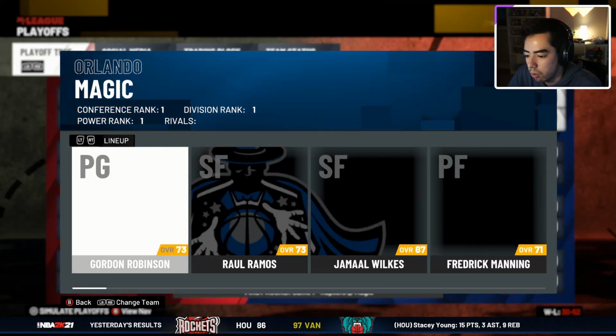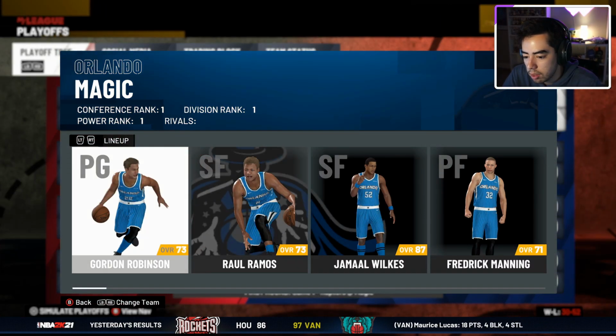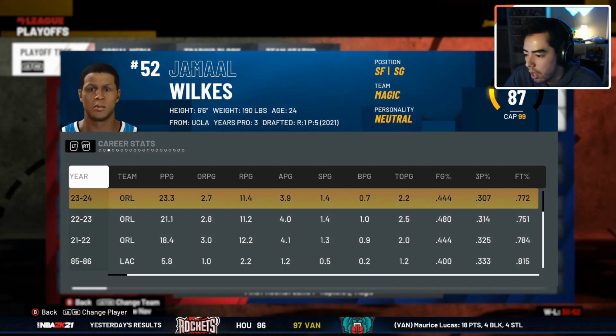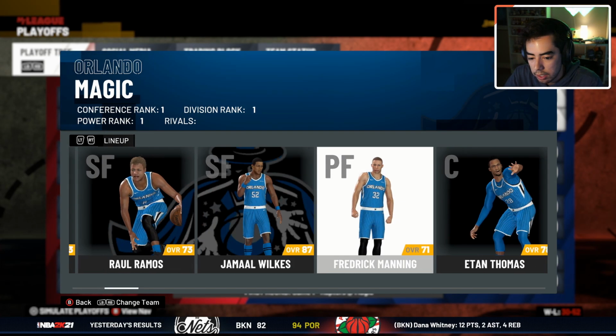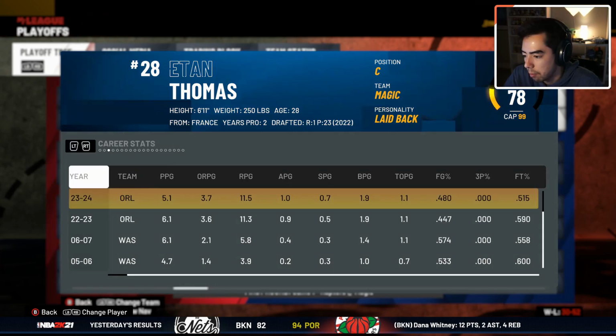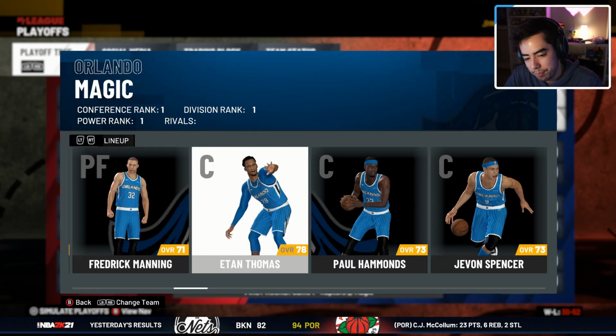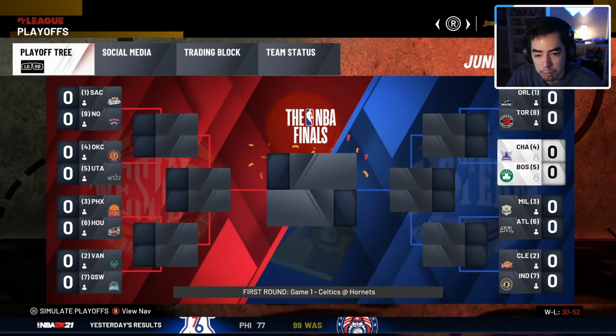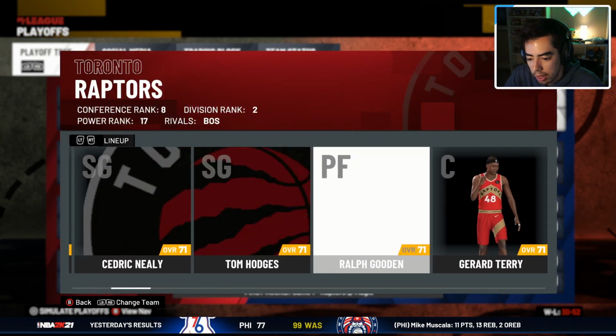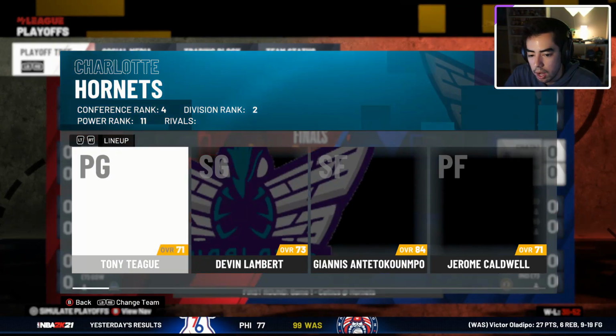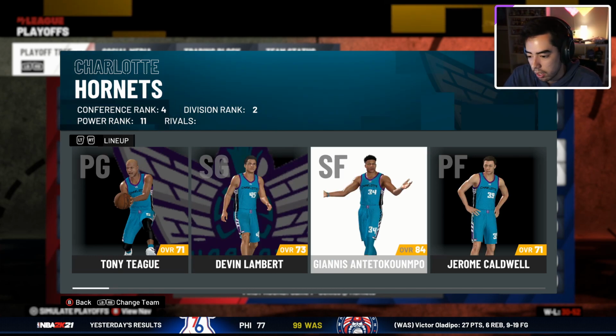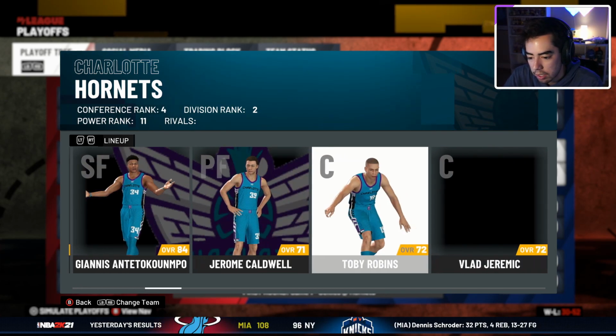Interesting. The Orlando Magic have the 1 seed in the East. They have Jamal Wilkes, obviously former NBA champions. They did not add anyone, or they have Ian Thomas on this team as well, but I mean, that doesn't really give you much. The Toronto Raptors, let's see, they do not have anyone. The Hornets have Giannis, so they're the 4 seed in the East.